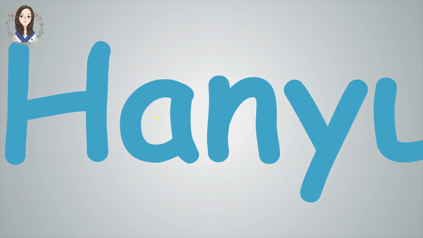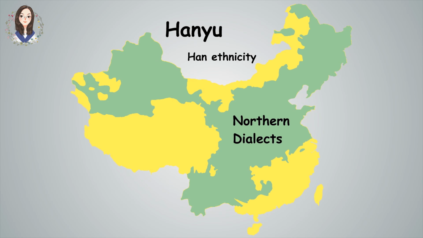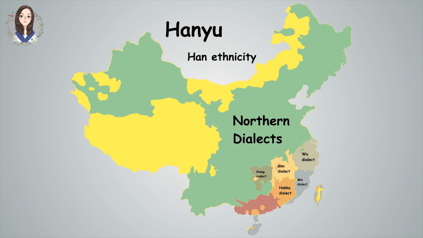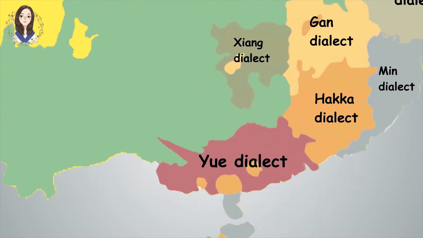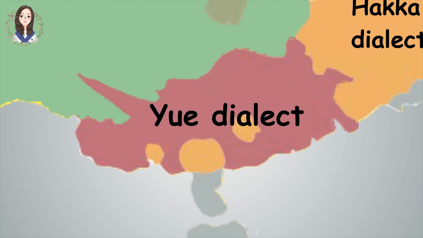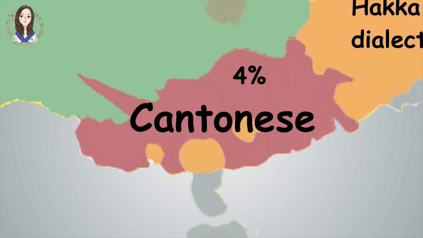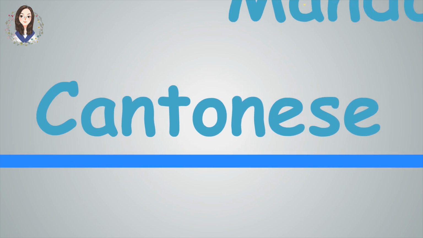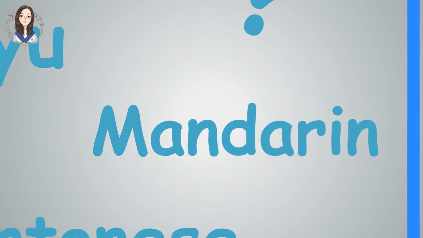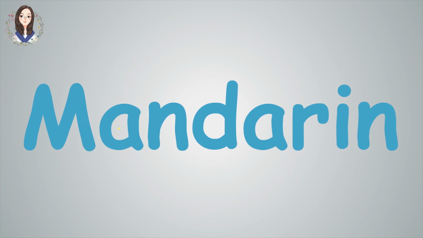Hanyu is the language spoken by the Han ethnicity and is divided into 7 dialects. 73% of Chinese speak the northern dialects. Another group of popular dialects is the Yue dialects, also known as Cantonese, spoken by about 4% of Chinese. Even if every dialect's use of vocabulary and grammar doesn't differ that much, the accents are widely varied.